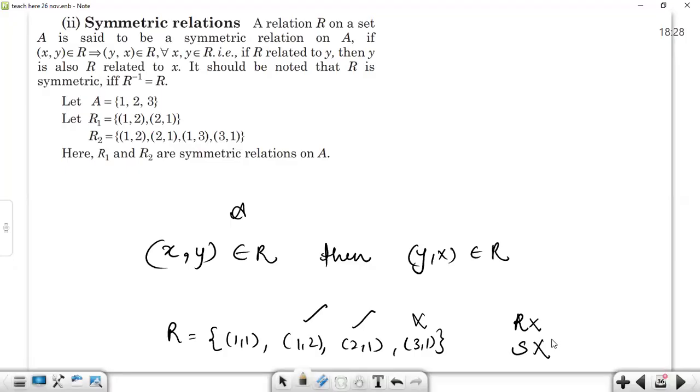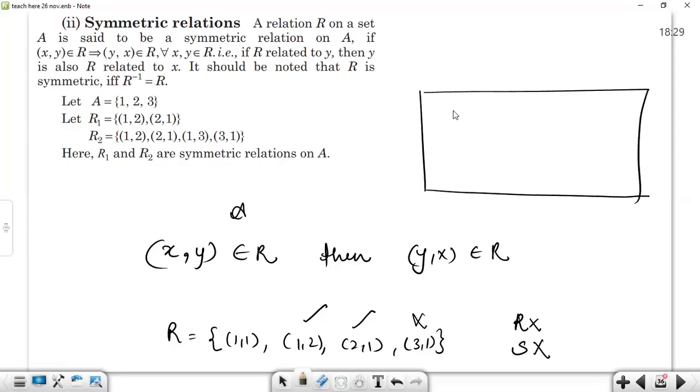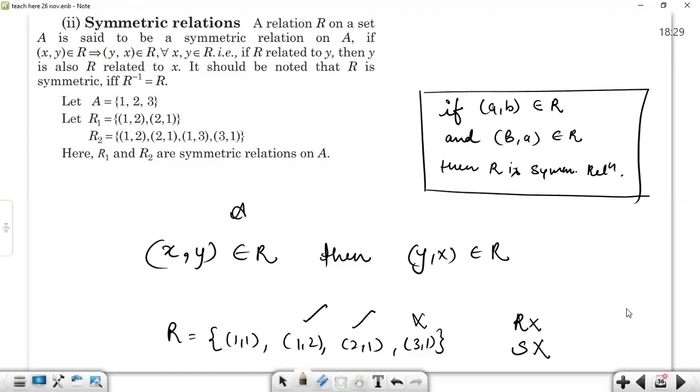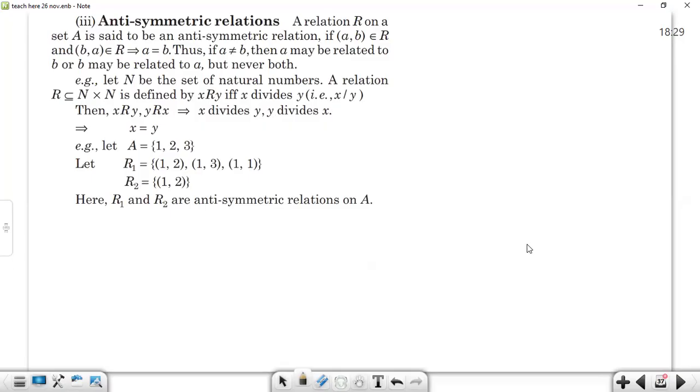It is very simple. Let me write its definition in a square box. If (A,B) is in the given relation, and (B,A) is also in the relation, then R is a symmetric relation. Any doubt? No doubt, sir. Okay.